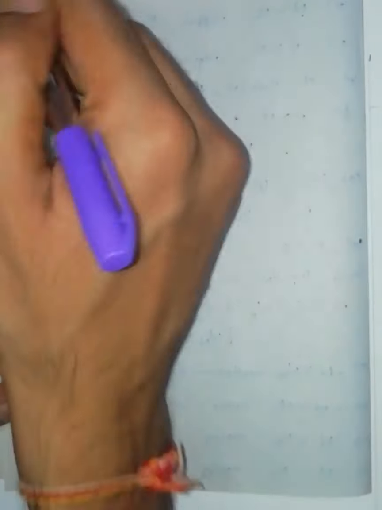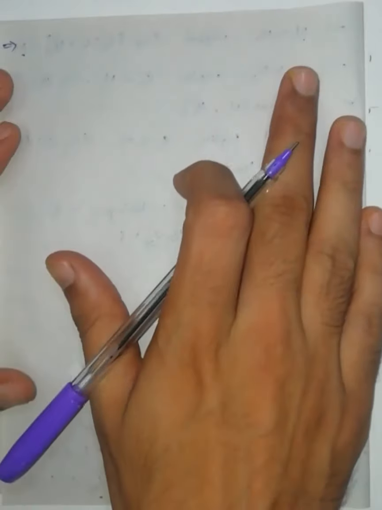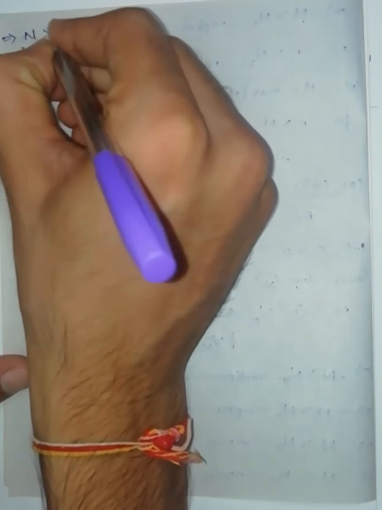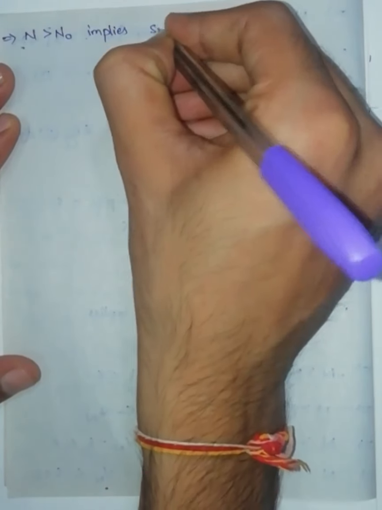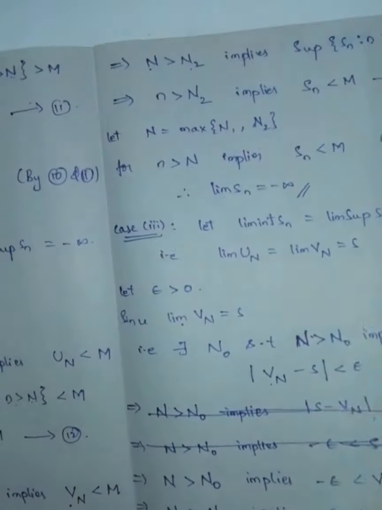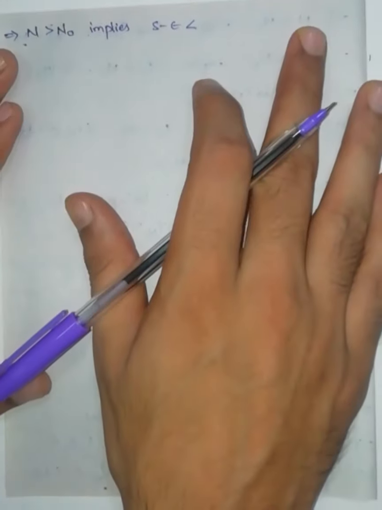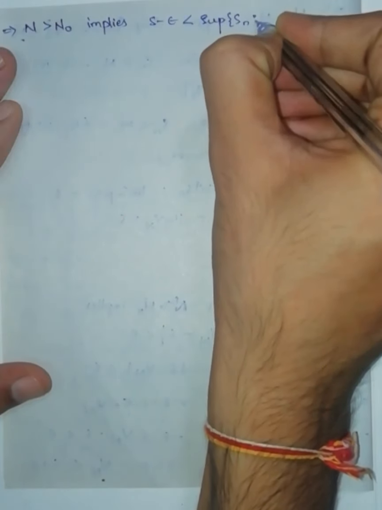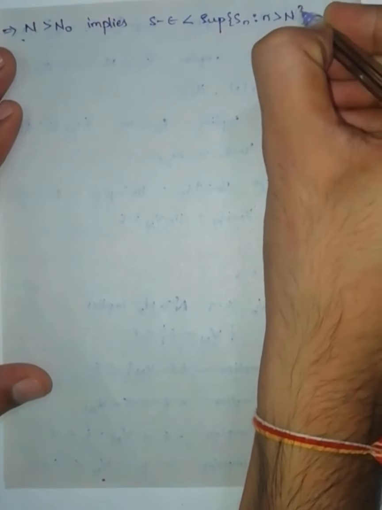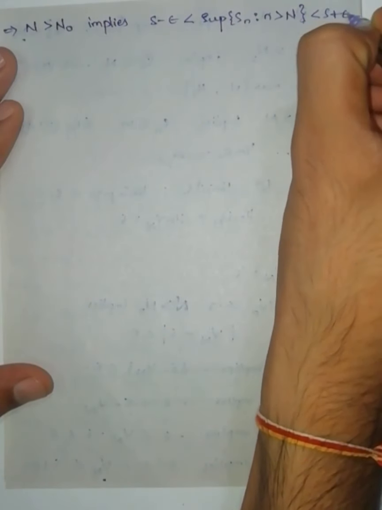So we get that capital N greater than capital N naught implies S minus epsilon is less than Vn, that is nothing but Vn is supremum of the set Sn where n greater than capital N is less than S plus epsilon.